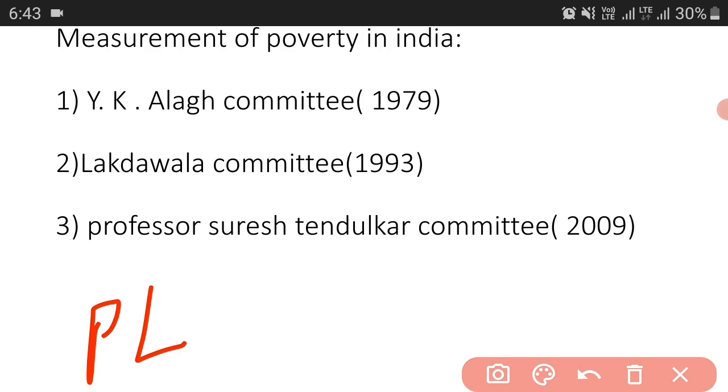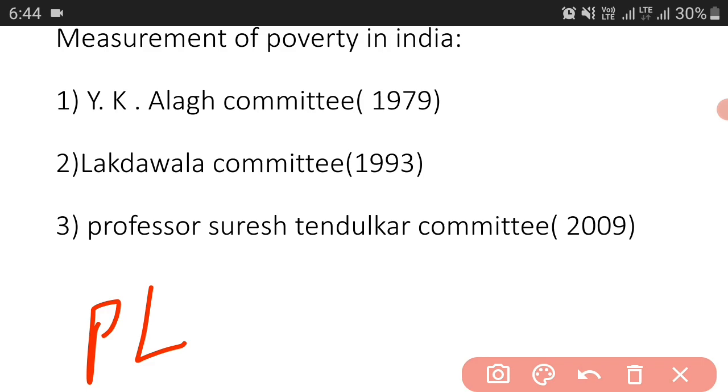Okay, so the methodology that they used we can call a uniform reference period. They used uniform reference period based data, and this reference period is 30 days for expenditure on all items. So they used this duration. Okay, it used the uniform reference period or recall period, that is 30 days, for expenditure on all items.